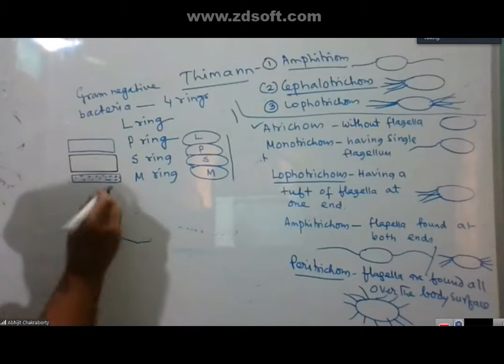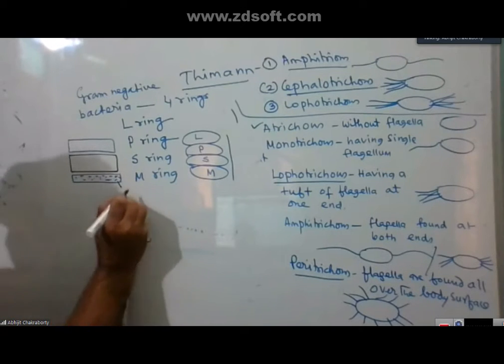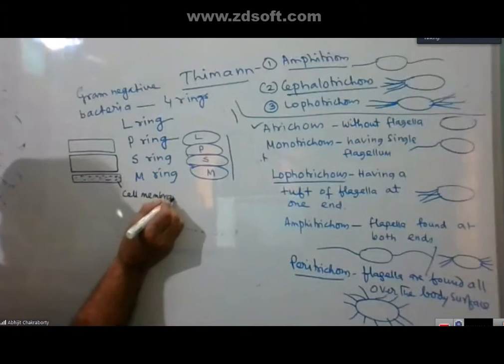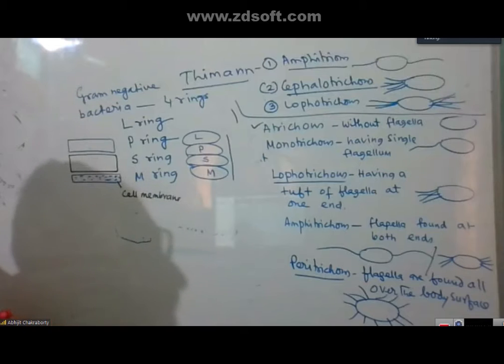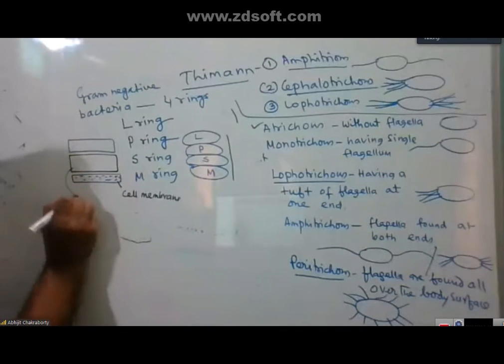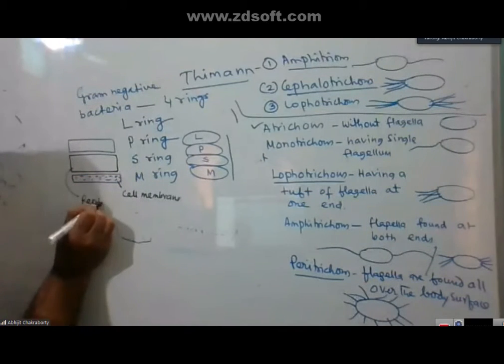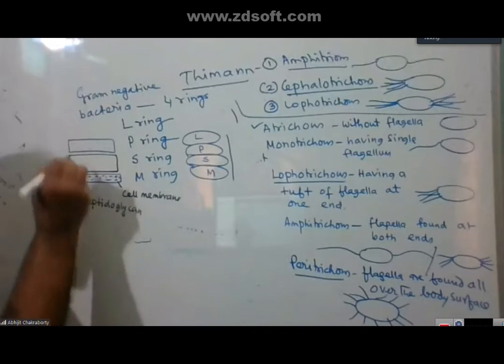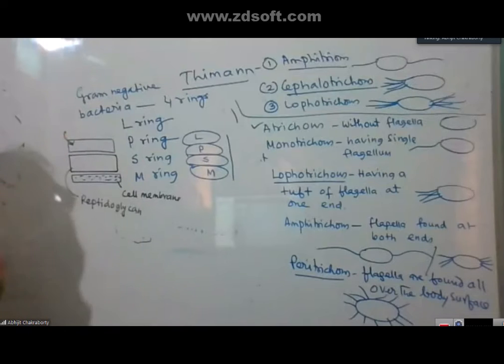So this is the cell membrane, this is the peptidoglycan, and this is called lipopolysaccharide.